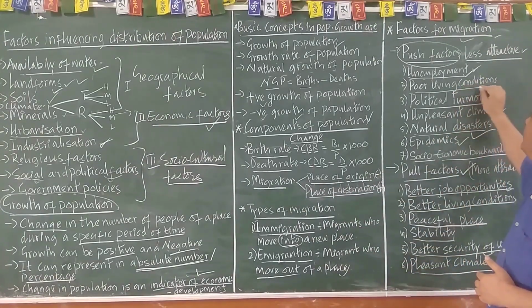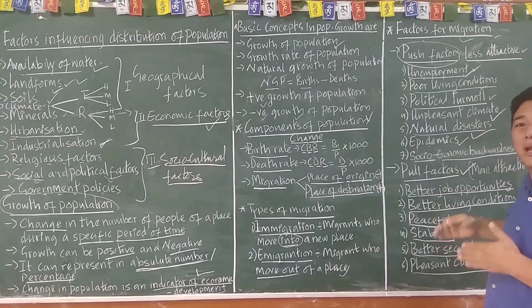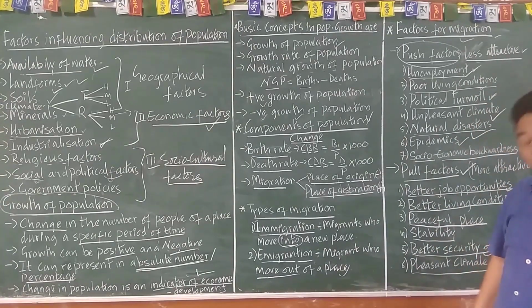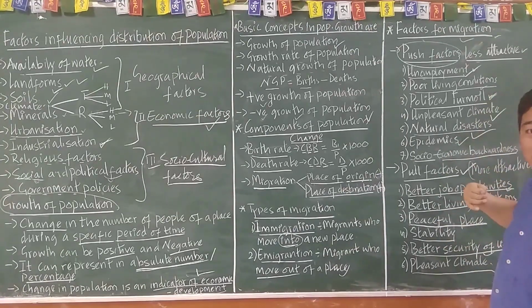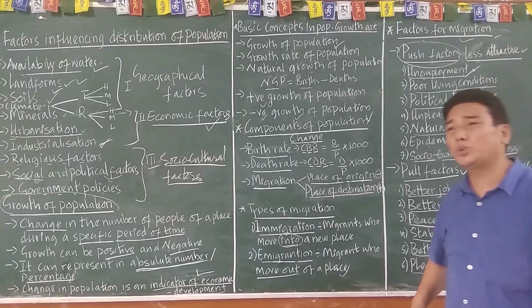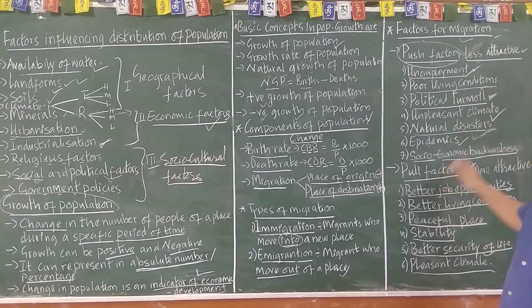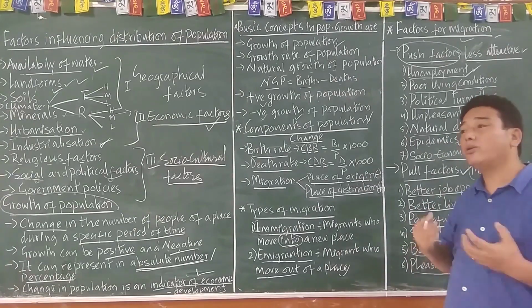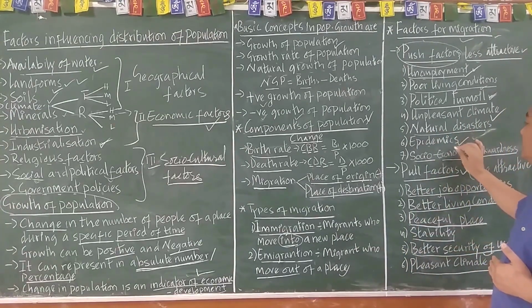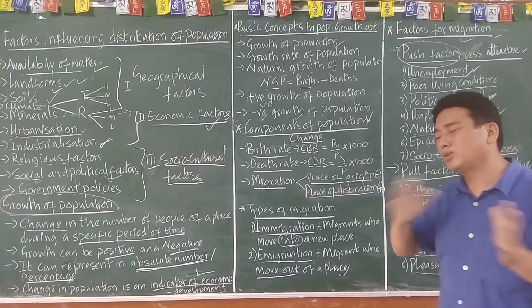Then poor living conditions, political instability, unpleasant family situations, and natural disasters push people out.